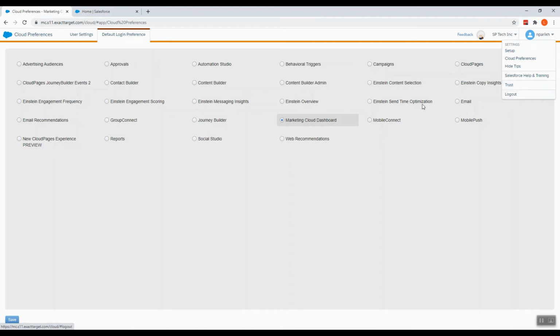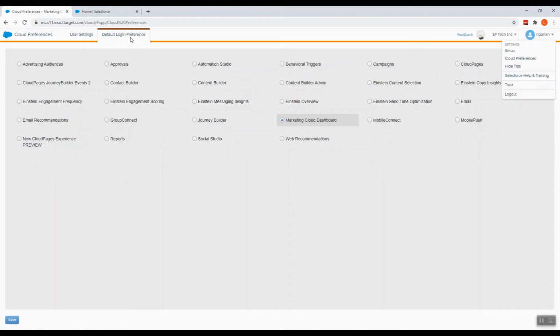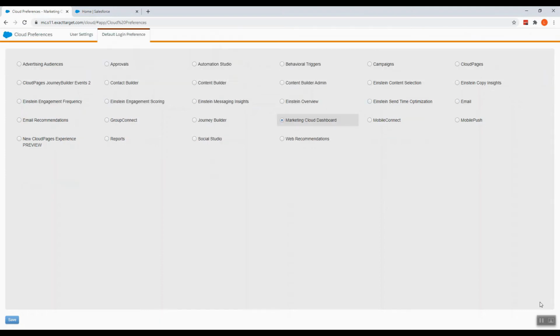Then this is log out. Once we click on over here, we toggle over here, and here are the apps. And then we can toggle from all apps to my apps. All apps show all the products of the marketing cloud, and we go in for the my apps because this will be of less clutter.